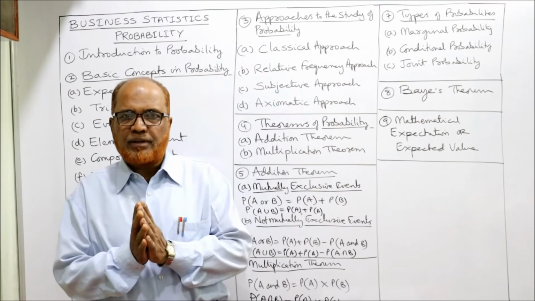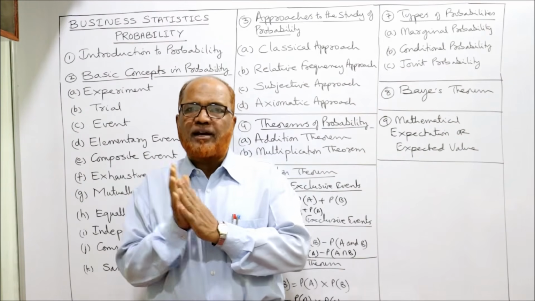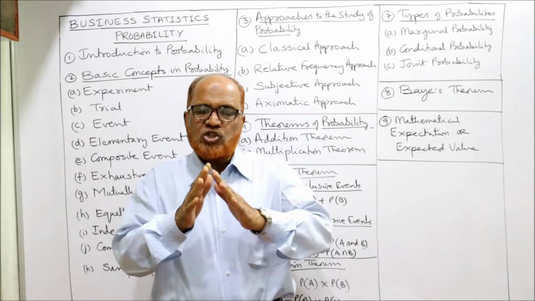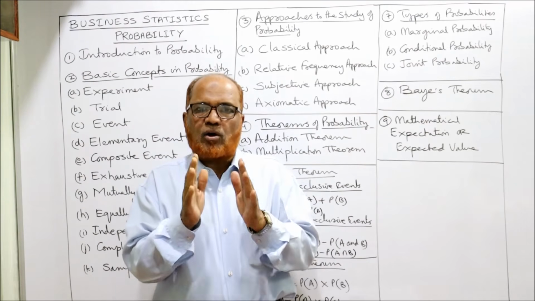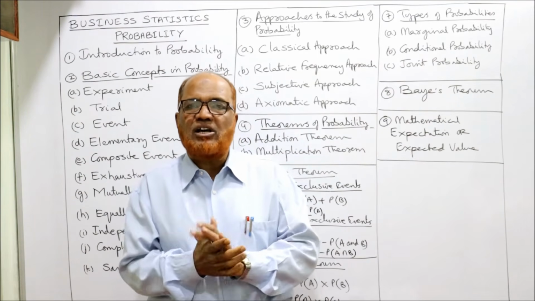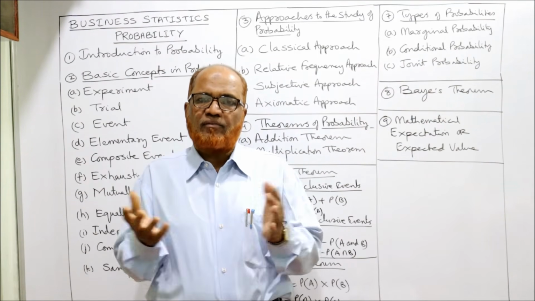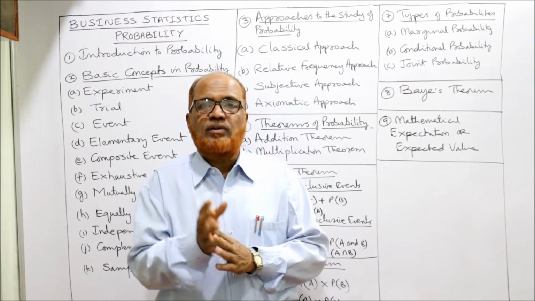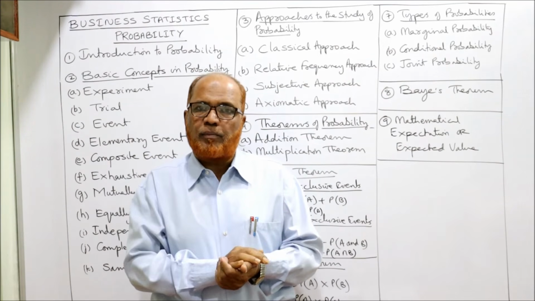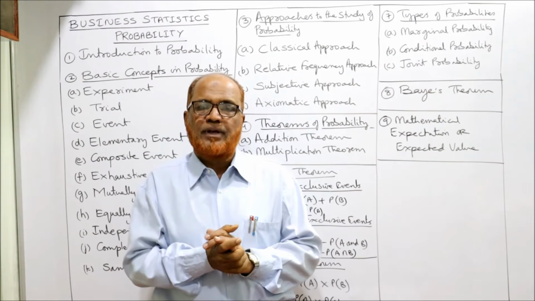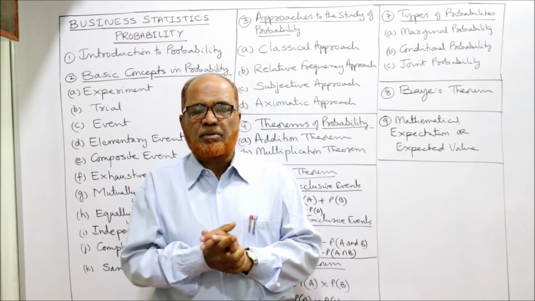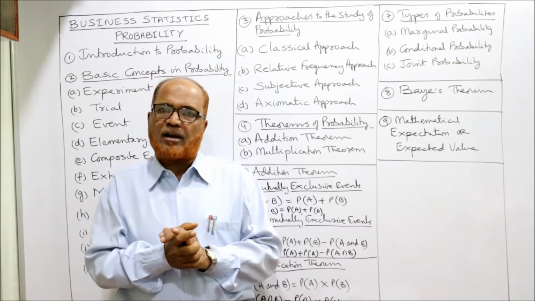Briefly, I'll recap. In this video, I have explained the meaning of the term probability. In common parlance, probability is a concept which is used whenever there is uncertainty of happening of an event. But in statistics, we give a numerical value to the term probability for the uncertainty. The numerical value depends on some conditions and also the method of calculating.